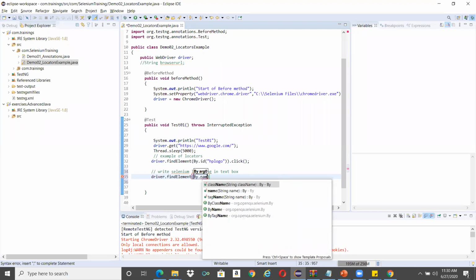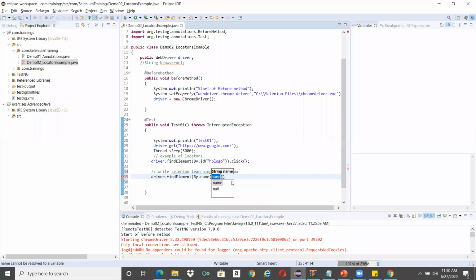You'll have a class name also, so don't get confused. Class name is also an attribute, just as name is an attribute and ID is an attribute. If you think class name is unique, you can go ahead with class name. I'm just giving an example of By.name.